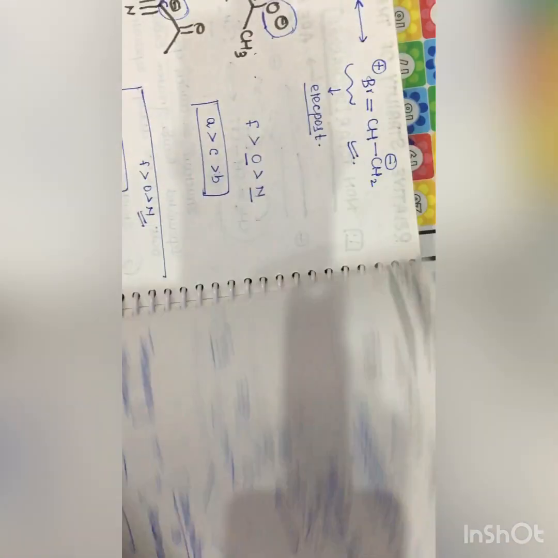So let us see the summary. What have we studied: what is resonance, and when resonance takes place. Resonance is delocalization of pi electrons, meaning shifting of pi electrons.